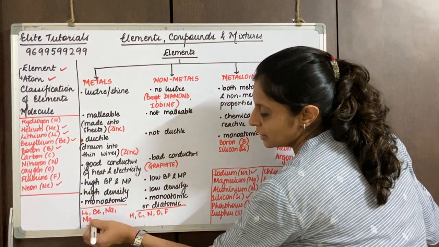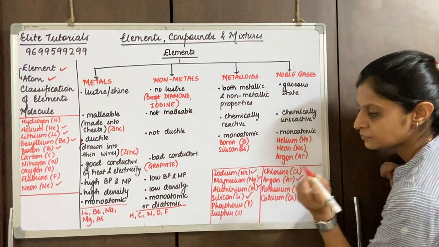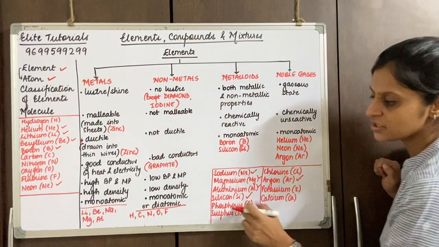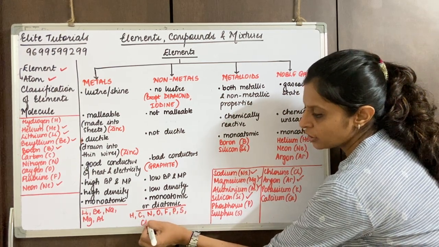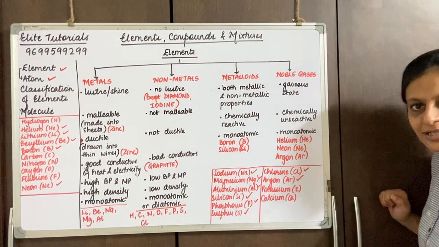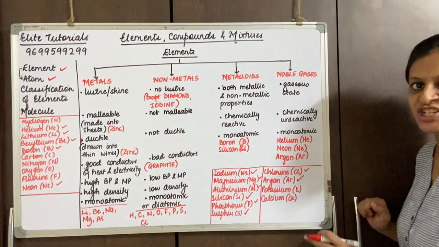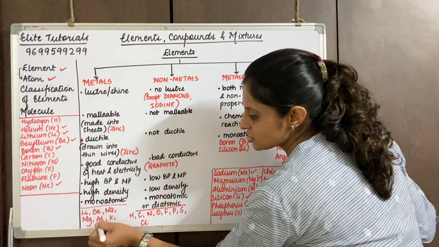Magnesium goes in metal. Aluminium goes in metal. Phosphorus goes in non-metals. Sulfur, non-metal. Chlorine, non-metal. Got it? And potassium, yum, that is metal, and calcium is metal.